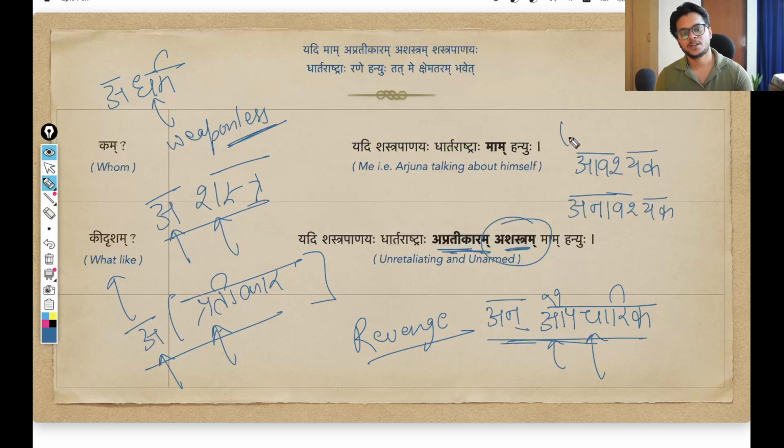Same thing you can see here also. Avashyak. Avashyak is something that is required. Anavashyak, something that is not required. And what we have done to oppose, to negate this meaning, avashyak, we have simply added this an. So this an has combined with that dirgha a, that together the word has become anavashyak. So now you know how to negate the words, right?